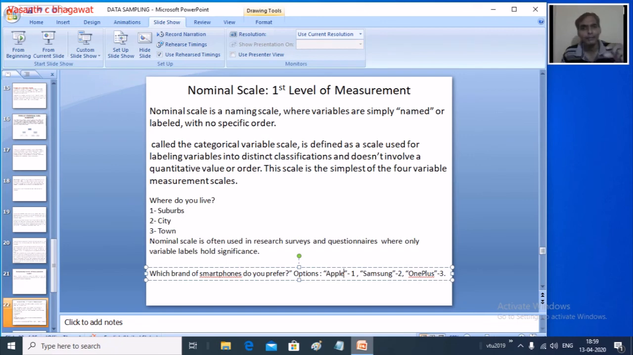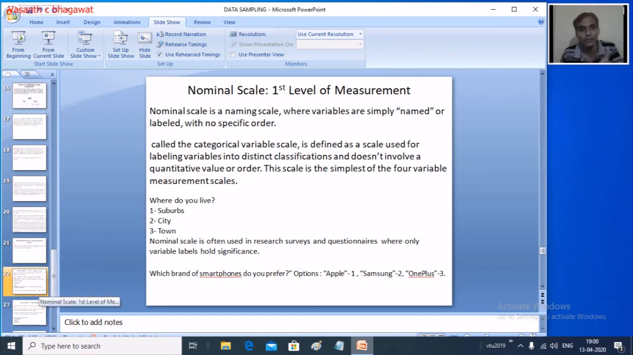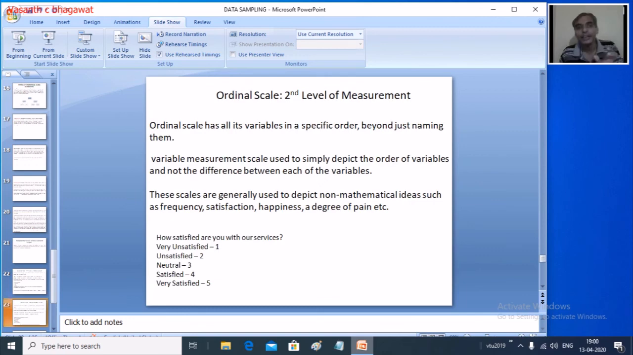Like, for example, when we are grouping the ethnicity, when you are grouping the age, we don't follow any order. There is no order. One simple example is: where do you live? If you say city, town, or urban, we will just say 1, 2, or 3. There is no order in which we have a particular order.